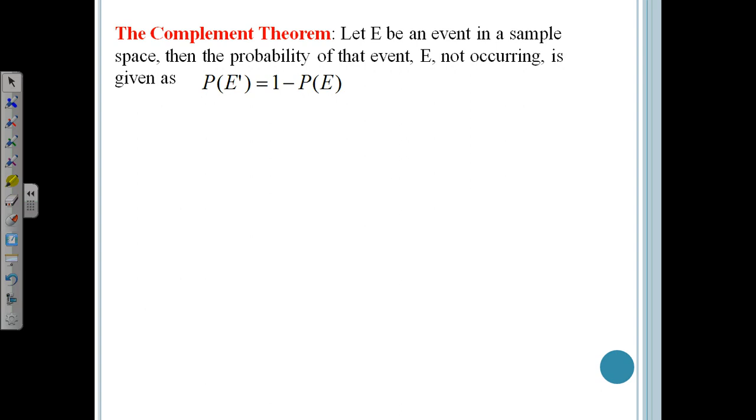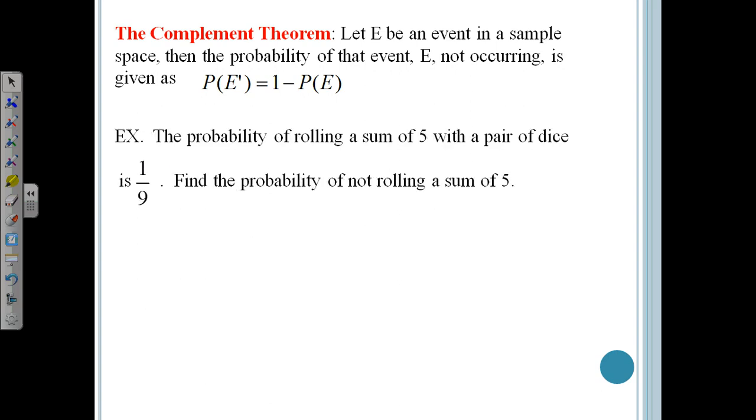So let's apply this. The probability of rolling a sum of 5 with a pair of dice is 1 out of 9. Find the probability of not rolling a sum of 5. So here's our E. We want not E, the probability of not E. So let's take a look. Using our formula, you would do 1 minus 1 over 9, which is going to be 8 out of 9.